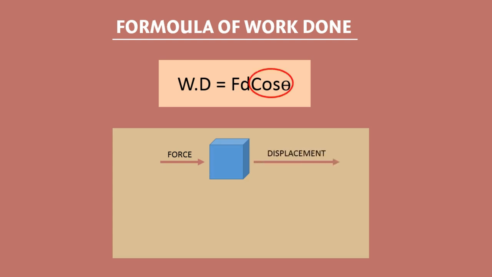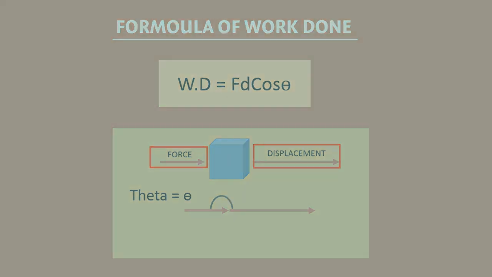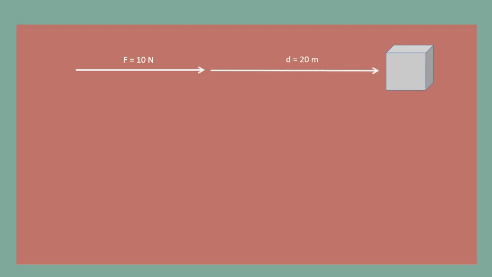Then what about the cos theta? Well, theta is the angle between the force which we exert on an object and the displacement of an object. Let me explain this work done formula by giving you some examples. If I put 10 Newton force on this object in this direction, then this object travels 20 meter in this direction. Here I know that the direction of force and the direction of displacement is the same. Hence the angle between them is 0. Therefore here theta is equal to 0 degree.